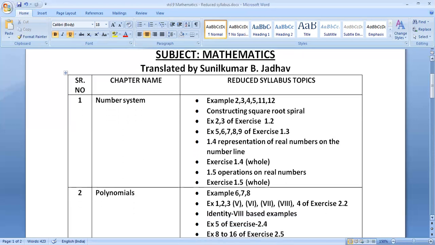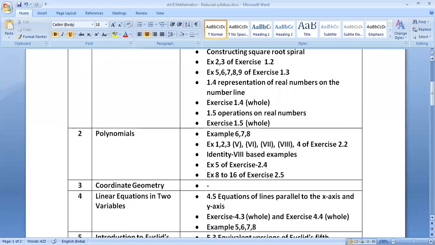Now let us go ahead. That is chapter number 2. The name of the chapter is polynomials. That is on page number 28. 2.1 introduction part is included. 2.2 on the same page, polynomials in one variable, included. All the details of it are included. Page number 30, example 1 is included. Page number 32, exercise 2.1 whole exercise is included. All the sums 1, 2, 3, 4, 5 of exercise 2.1 are included.